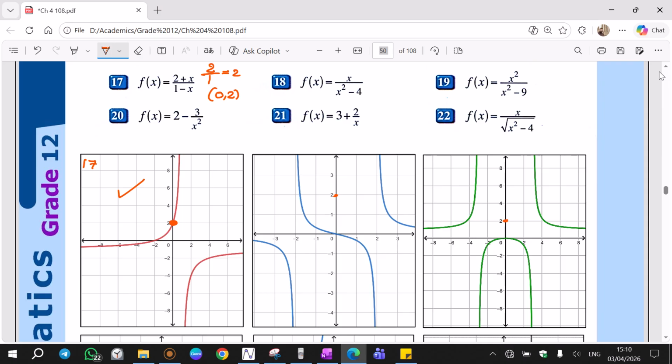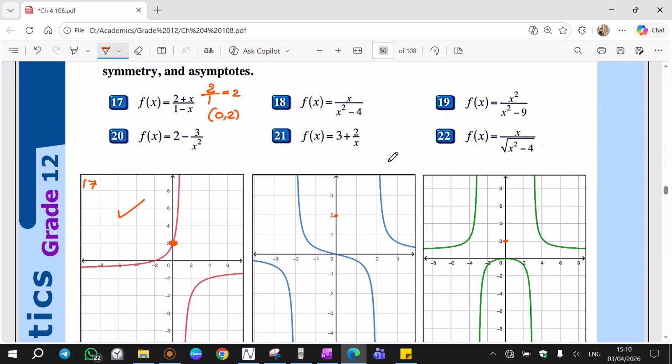Now 18, if I put 0 in place of x, I will get 0 because it will be 0 over negative 4. Point (0, 0) is here, but only using (0, 0) I cannot make the decision because there's another graph through (0, 0). Okay, then let's try something else. Let's put 3 in place of x.